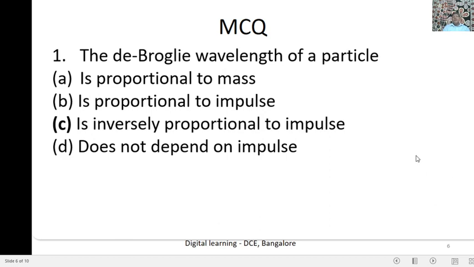According to the classical theory, impulse is equal to force into time. According to Newton's law, force is equal to mass into acceleration, and acceleration is the rate of change of velocity. So F into t is nothing but m into a by t, then into t, the t gets cancelled, so impulse is nothing but m into v. Therefore, according to de Broglie, wavelength is lambda is equal to h over mv. C is the correct answer: it is inversely proportional to impulse.